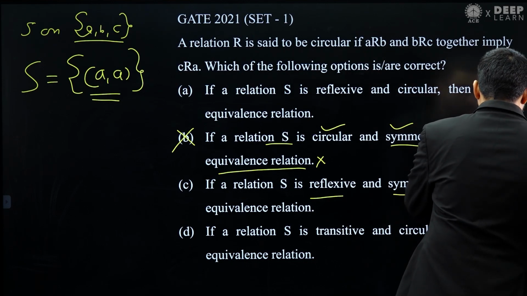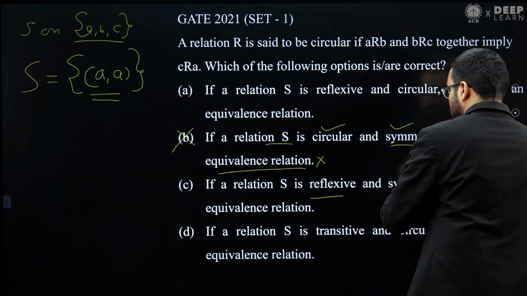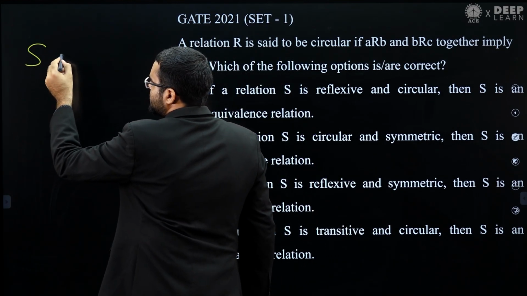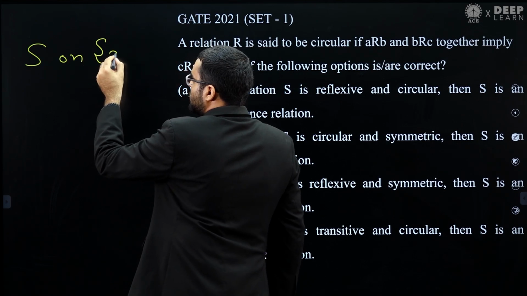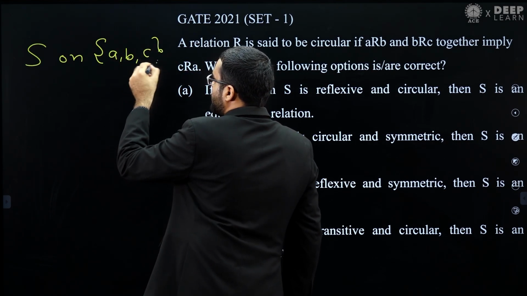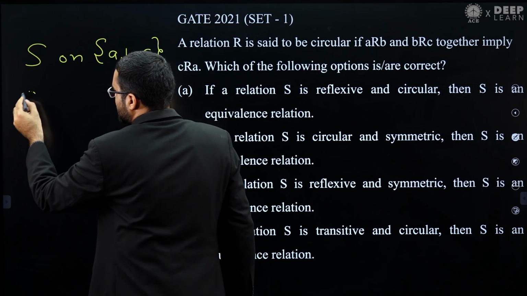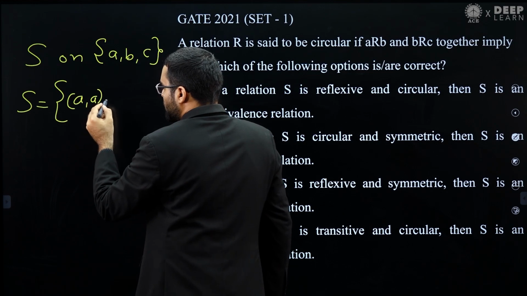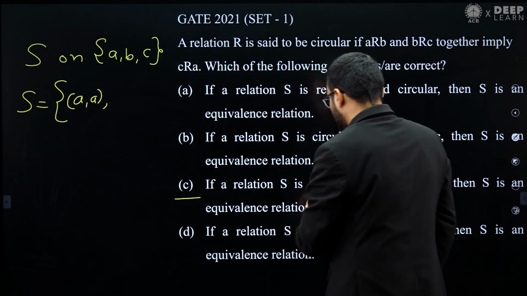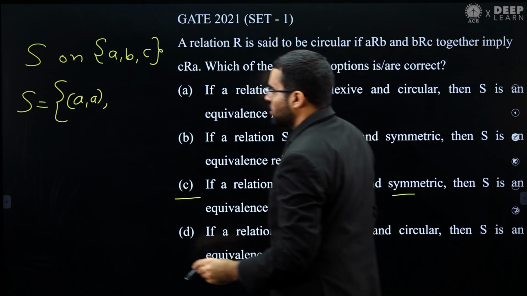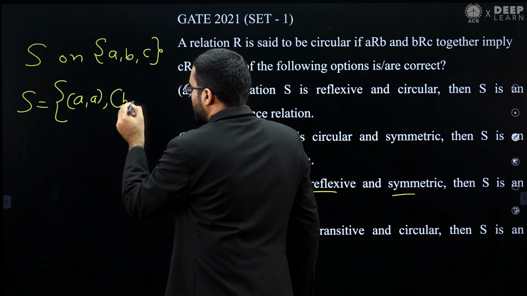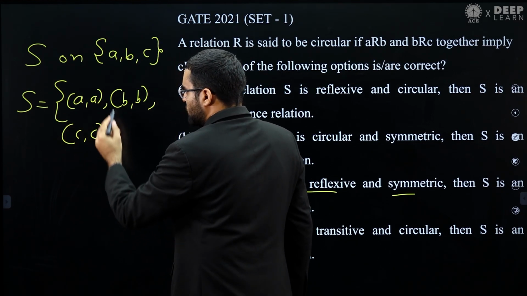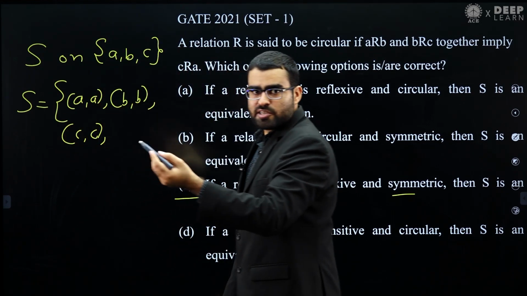Let me give you a counter example for this. So you can see for this option C, consider this relation. I am defining a relation on the base set. So this is my base set A, B, C. Let's assume A is related to A, because S must be reflexive and this must be symmetric. So A is related to A, B is related to B, C is related to C. So this is reflexive, because every element is related to itself.